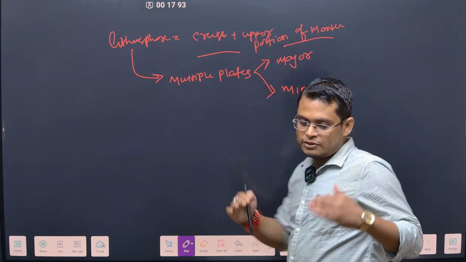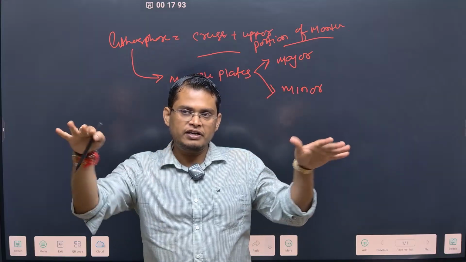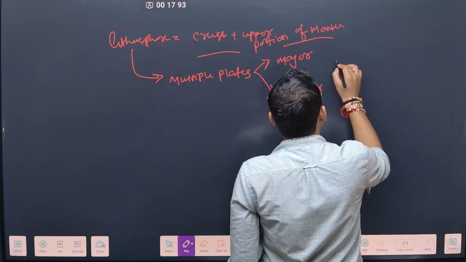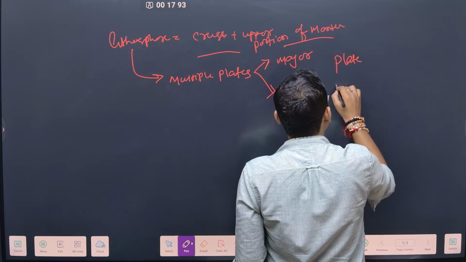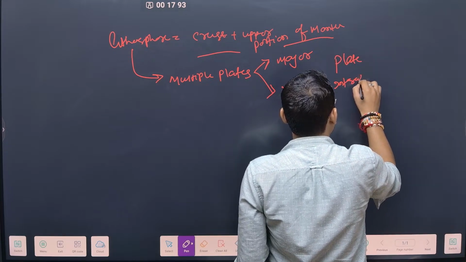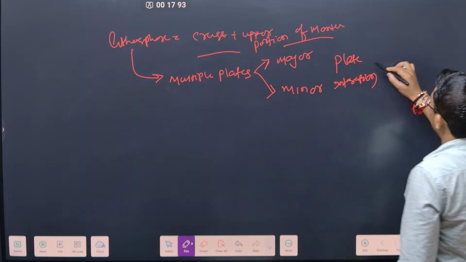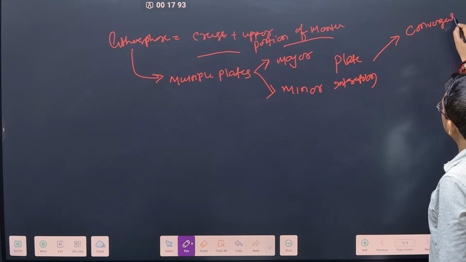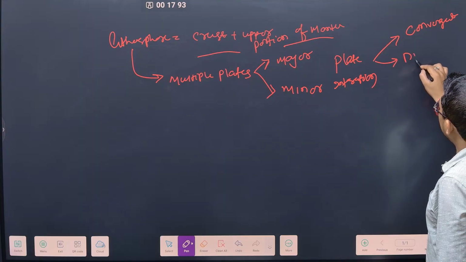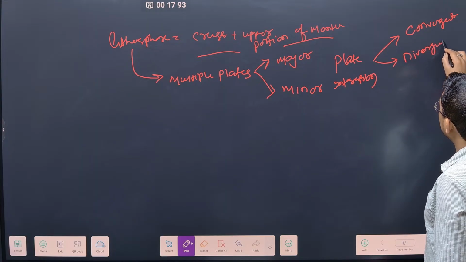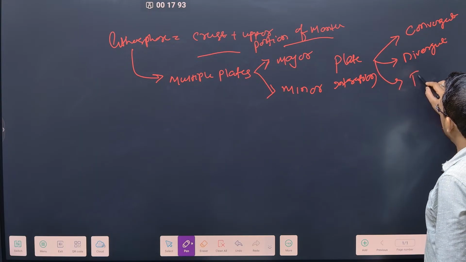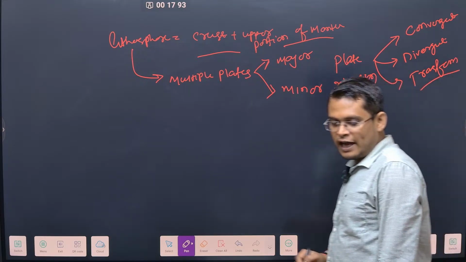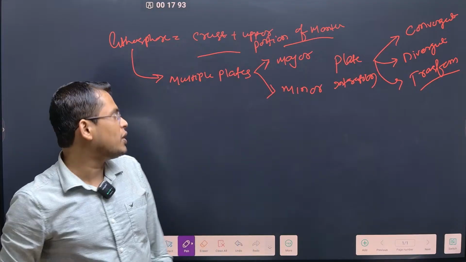Whenever these plates are moving in different directions, there will be interactions, and this plate interaction can be classified as convergent boundary, divergent boundary and transform boundary.